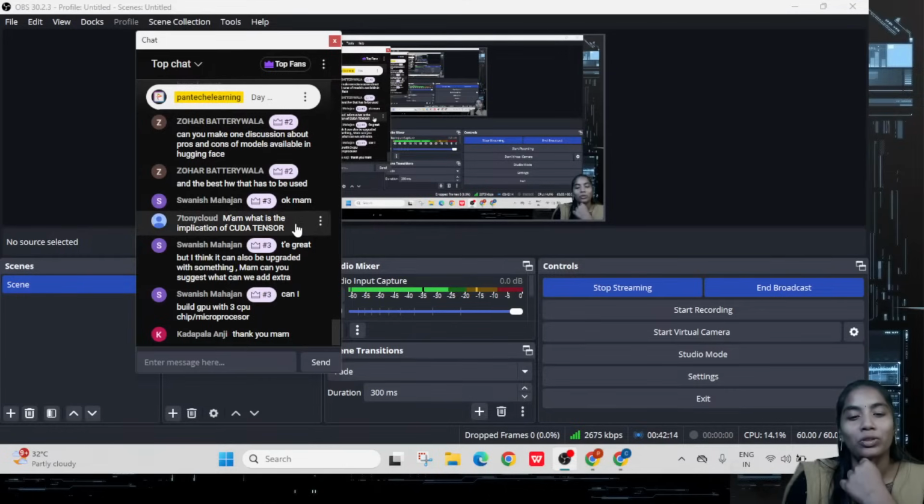Actually, if you want to go through with the GPU process, that is possible only with the access option. That is not possible directly.